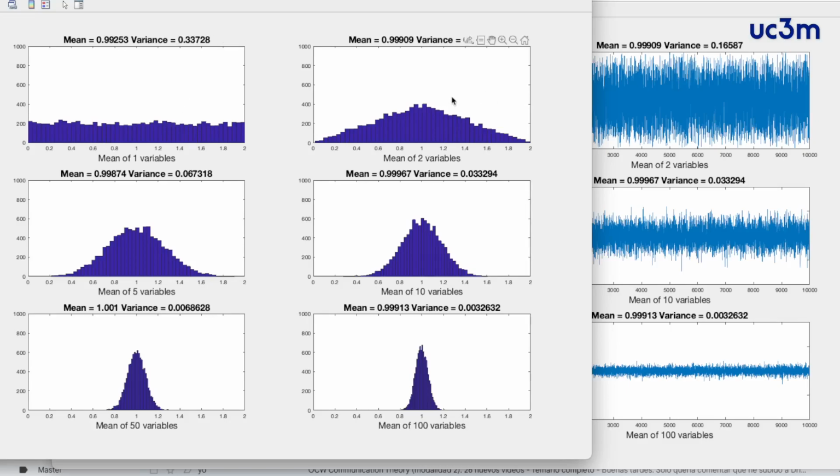The average of 2 produces a triangle in the PDF, the convolution of 2 rectangles. But when we are averaging more random variables, the distributions tend to be Gaussian distributions with mean equal to 1 and progressively a lower variance.